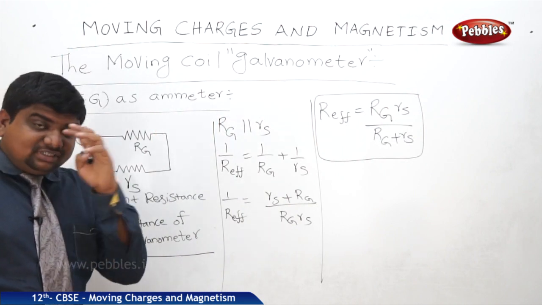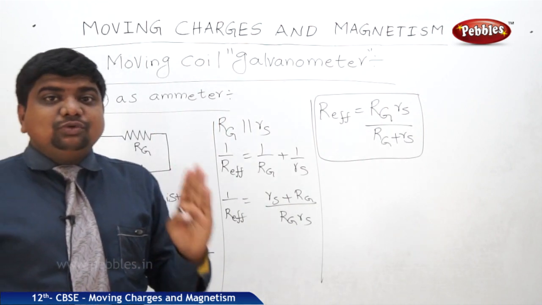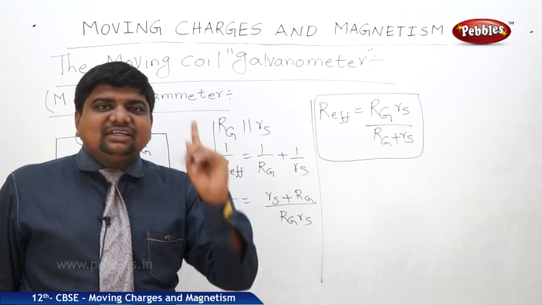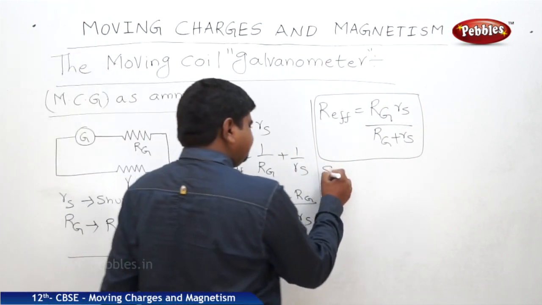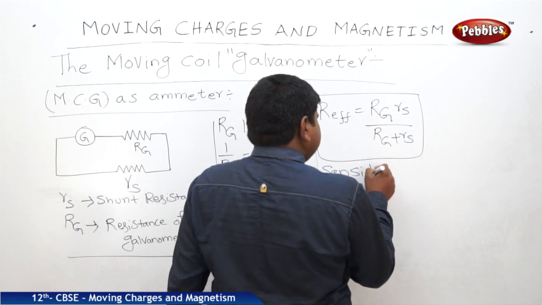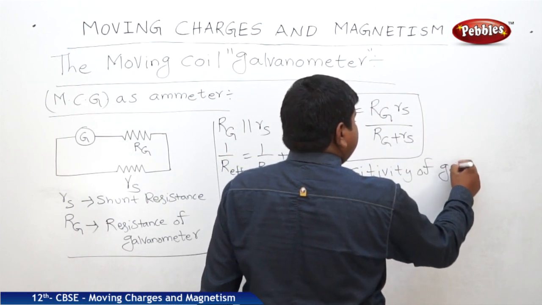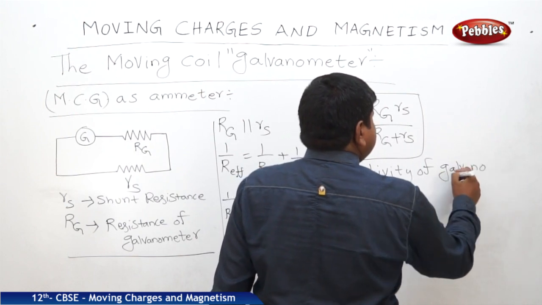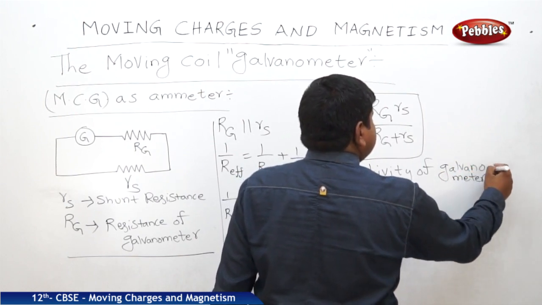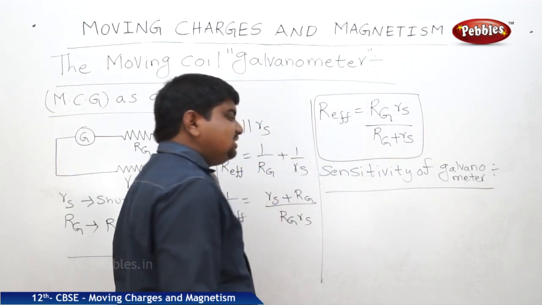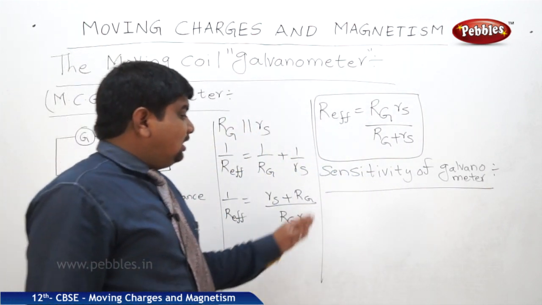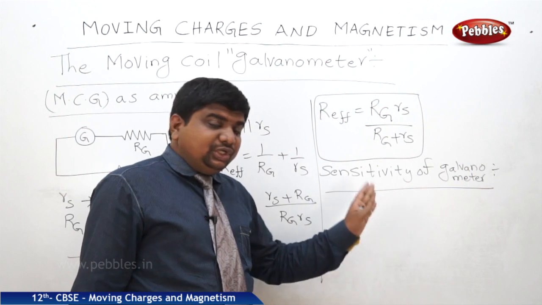How much deflection there is for unit current is called the sensitivity of the galvanometer. So what is the sensitivity of a galvanometer? The amount of deflection per unit current.